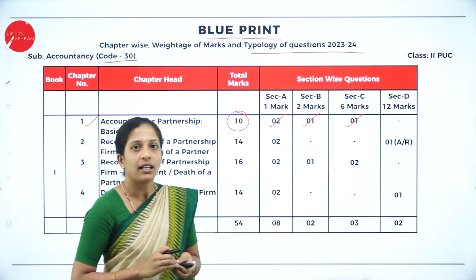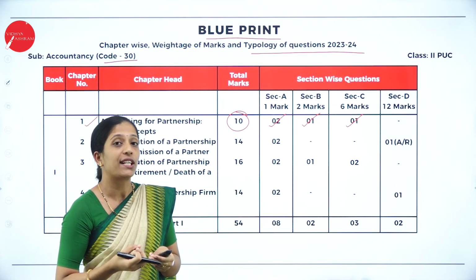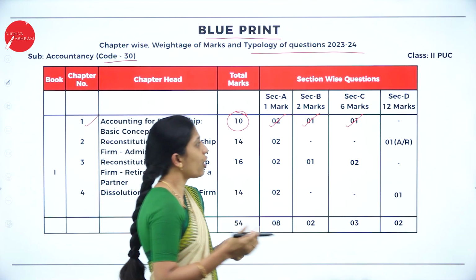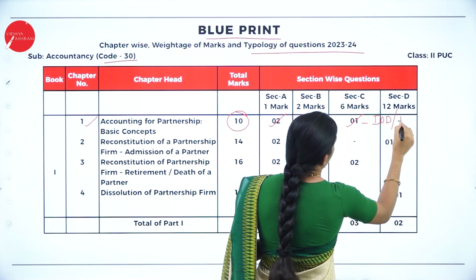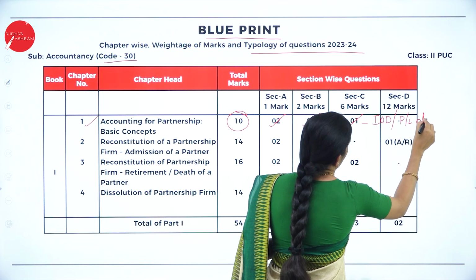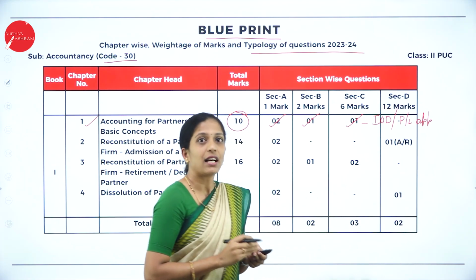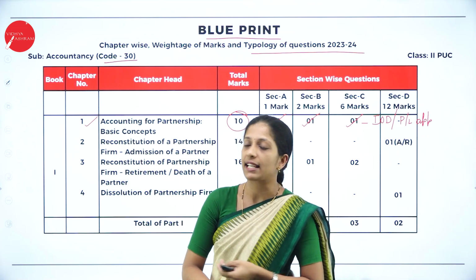So you might have an idea now of the types of questions that come for 6 marks. Normally you will be having a question on interest on drawings or P&L appropriation account. So this will be the question which will be asked for 6 marks.